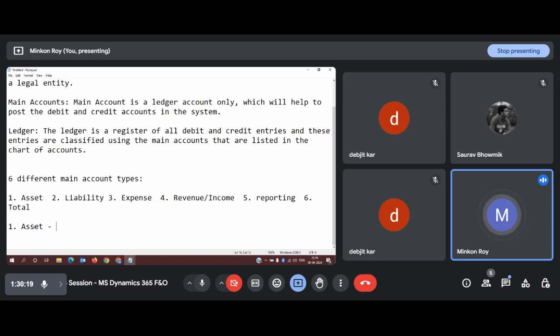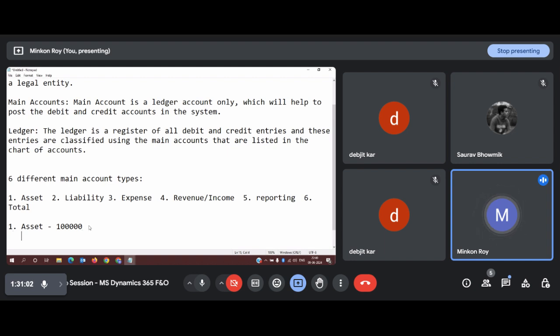Let's say I have decided to use a 6-digit main account number. So I will start off with one with 50 appended to it. This will be my first account for the first asset type category, and I will create all the main accounts accordingly as per my requirement. I can say that this 1 lakh is the account number for header asset. This header asset will not be used for any transaction, but as a header level. While generating a report, this asset will appear in the report line.